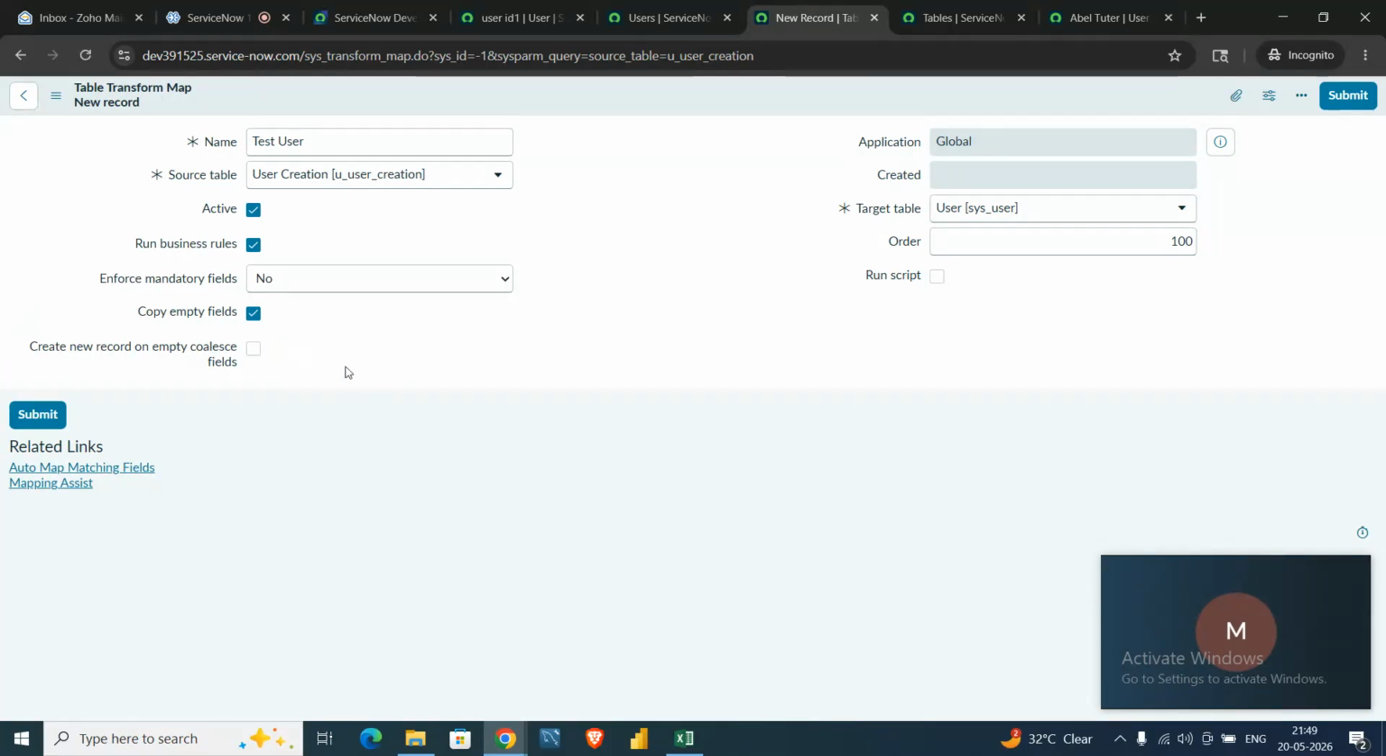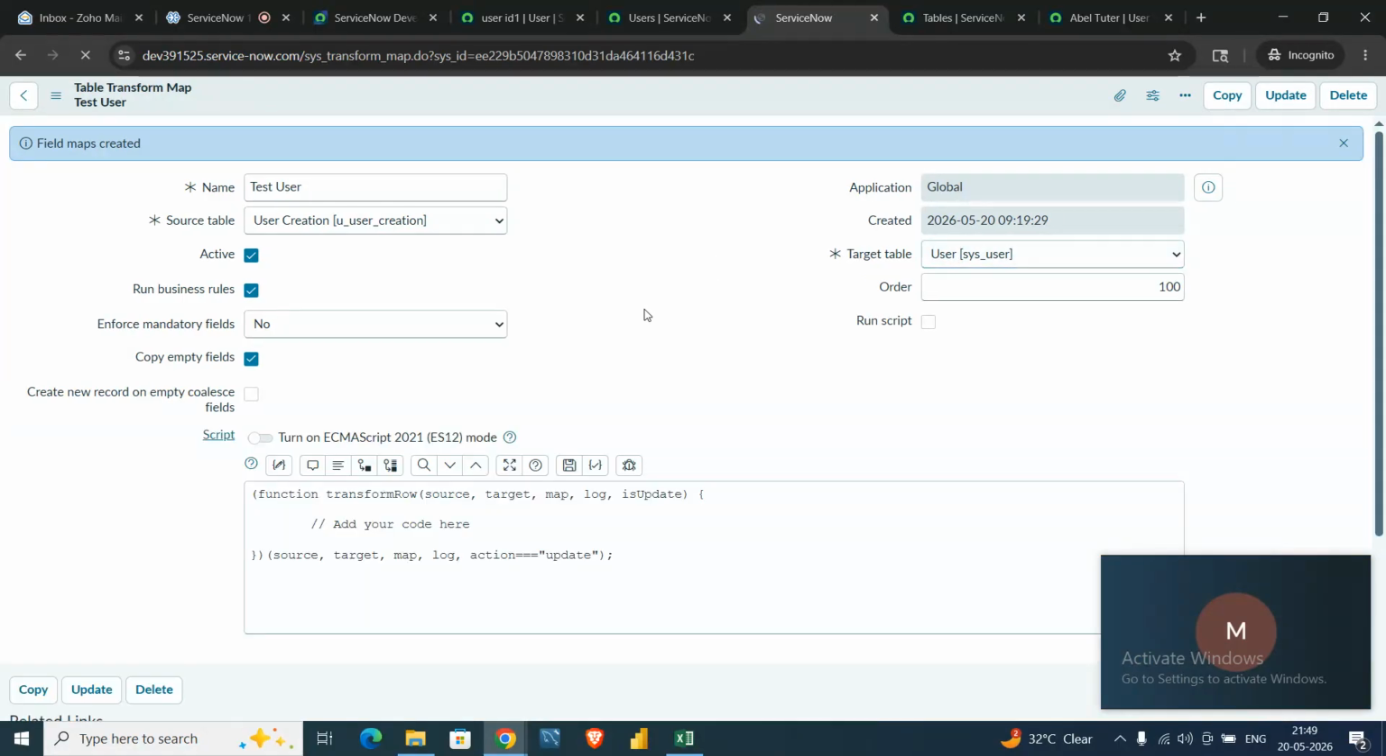Before that, I'll tell you this one. After that, I'll explain what the college field is. As you can see, there are two things here. One is auto map matching fields, and another one is mapping assist. For now, everything is filled, so let's click on auto map matching field and see what happens. Just a second, let it reload.